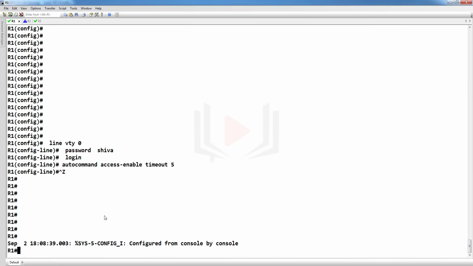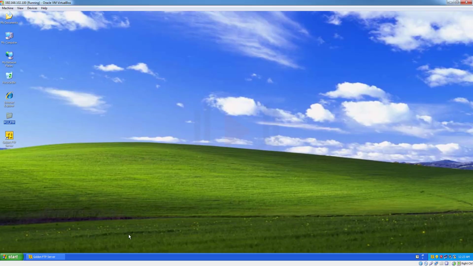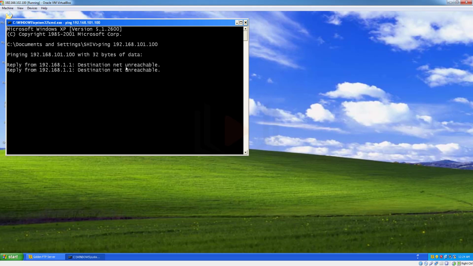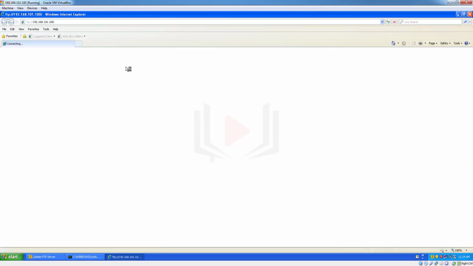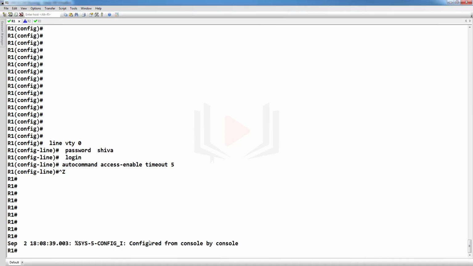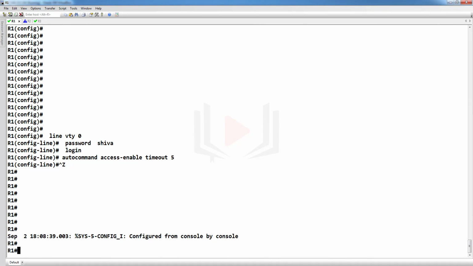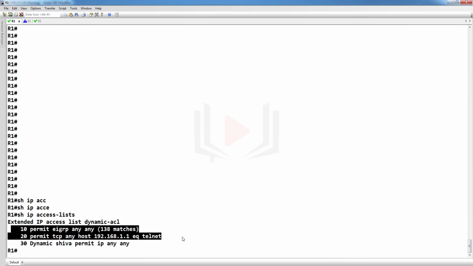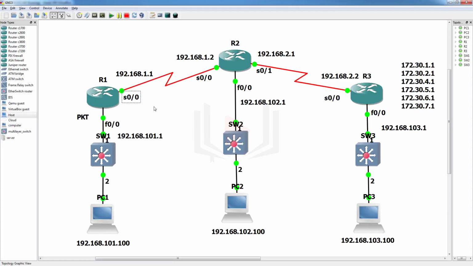Now to see the dynamic ACL effect, we have to go to PC2. PC2 pings PC1: not possible. FTP: not possible. Go to R1, show ip access-list. Only 3 statements are here. We have configured the dynamic ACL, so PC2 can't access PC1.